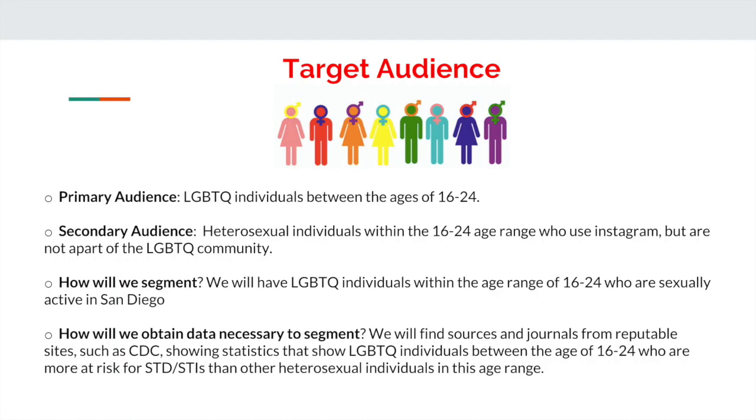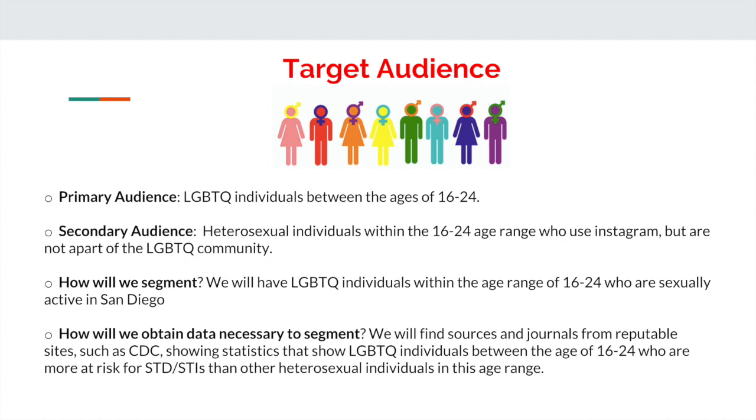Alright, on the discussion of our target behavior, we also have our target audience. Our primary audience is going to be LGBTQ individuals between the ages of 16 and 24. Our secondary audience will be heterosexual individuals within the age range of 16 to 24 who use Instagram but are not a part of the LGBTQ community. The reason for this is because this age range is perfect for using all social media platforms, specifically Instagram. And so in order to reach both our primary and secondary audience, we are focusing on using Instagram ads as well as pages in order to get our target behavior across to these two audiences.